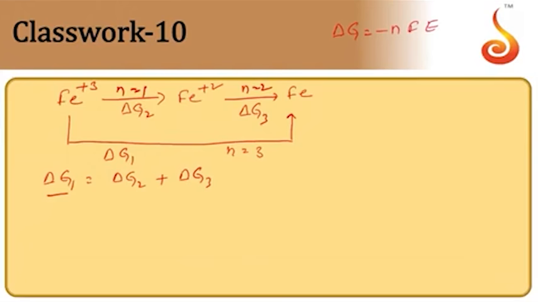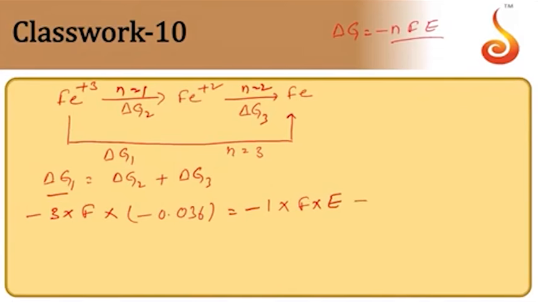So delta G1 will be minus nFE, so minus 3 electrons into F into E. E means we take the value from Fe+3 to Fe, which is given as minus 0.036, which is equal to delta G2, minus 1 into F into E. This E we have to find out now.